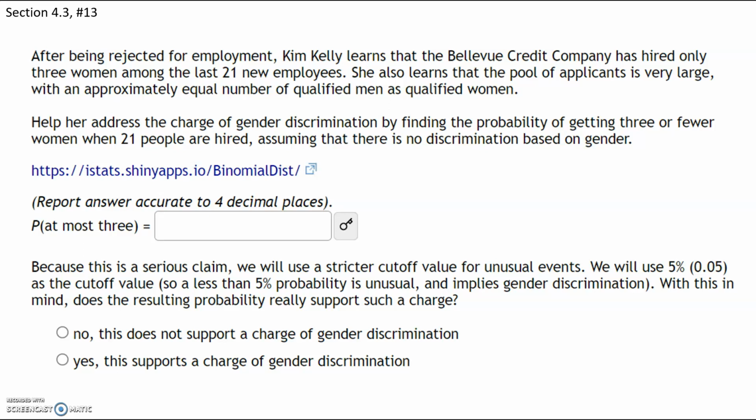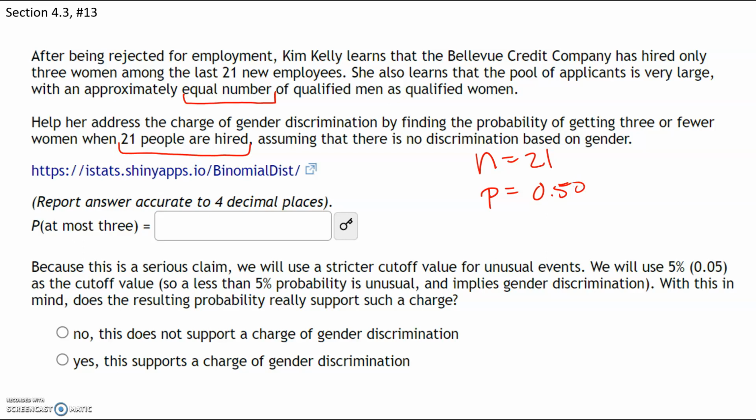All right, so let's go through and put our variables down. 21 people are hired, so N is going to be 21. N is the number of people that were hired. Now, probability isn't given to us, but remember, we have an equal number of qualified men and women. So out of 21, half the new hires should have been women. So P is going to be 0.5.